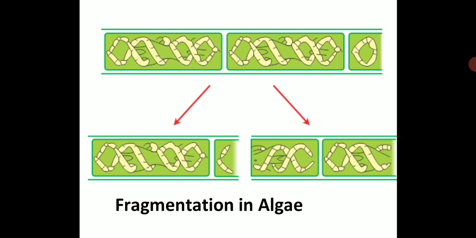Then it will divide again, fragment out again, and continue. This is how it will multiply. So each fragment of the Spirogyra will divide, and then each individual will grow and further give more fragments. Just draw a rough diagram of this. Show the spiral formation inside and show the fragments. Take the help of a ruler and draw this.